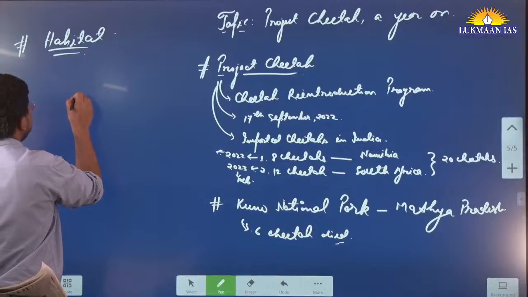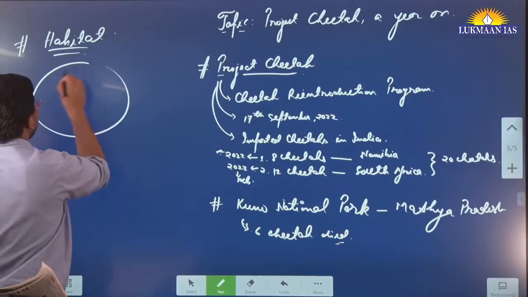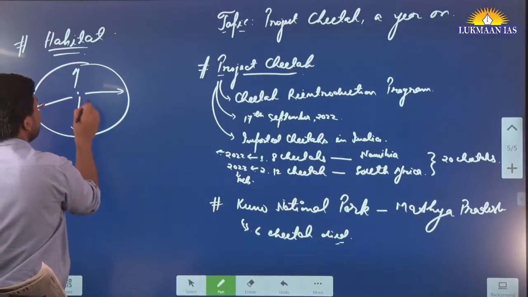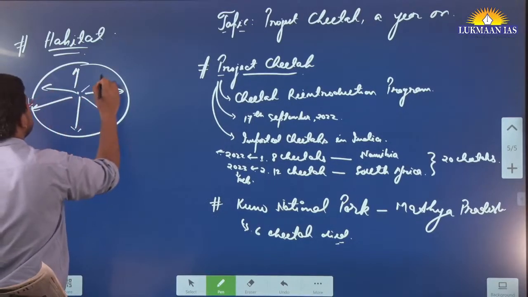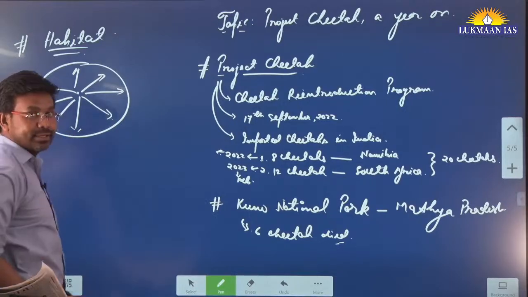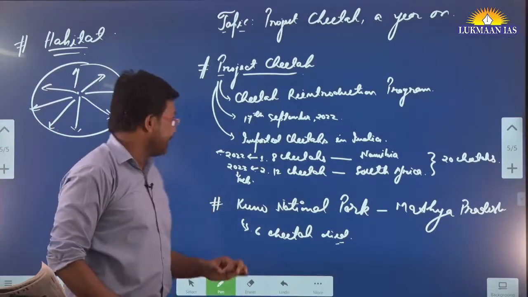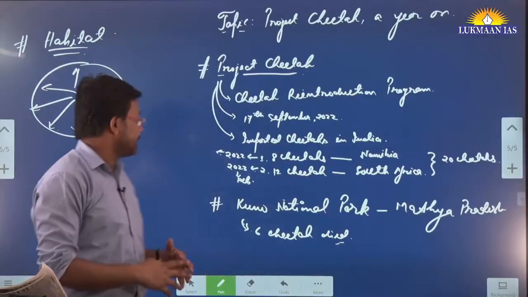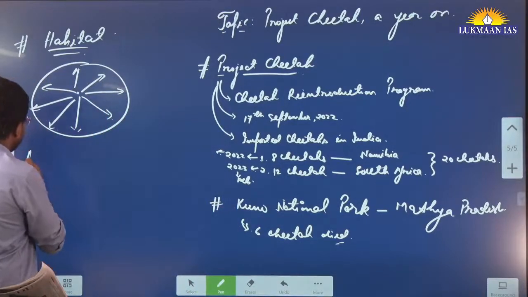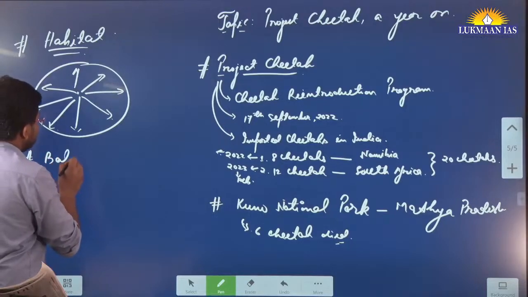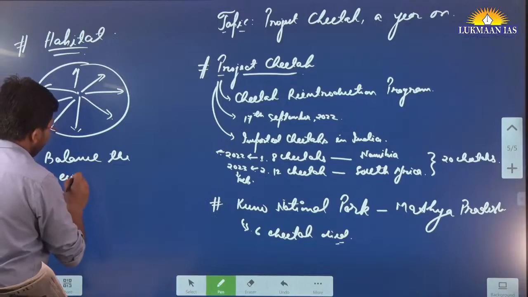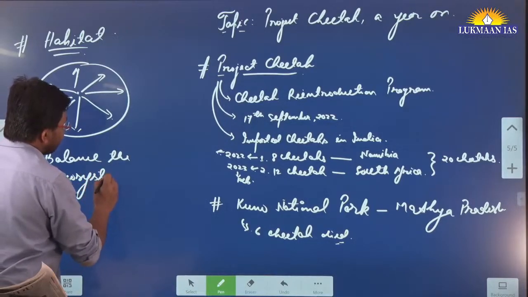So let's say it has been introduced here. They will move in all directions from one place, without thinking of any kind of danger, because they are high level predators. And why do we want to reintroduce cheetah? Because cheetah reintroduction will balance the ecosystem. How does it balance the ecosystem?